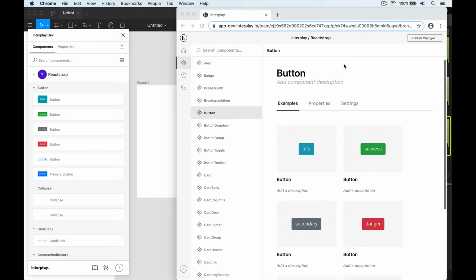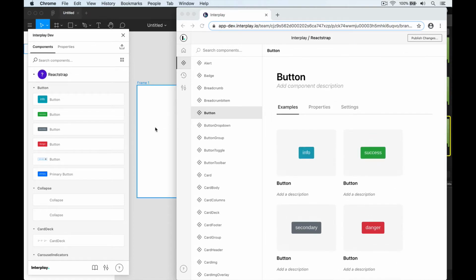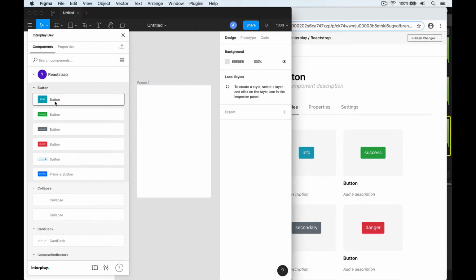Interplay allows your whole delivery team to work together by allowing everyone to use the same set of code components in their favourite tools, including Figma, Sketch, the browser, and of course in code.